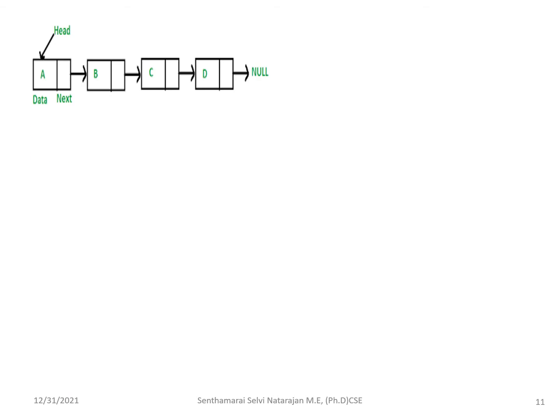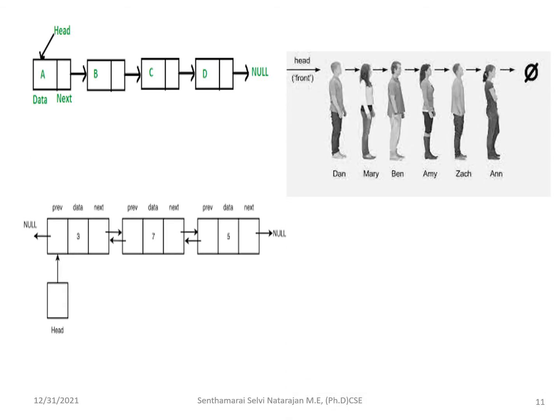Moving to the singly linked list and then the doubly linked list. In a singly linked list, as I have said, we have only one pointer which points to the next element. So here there is no backward hierarchy, only the forward hierarchy is followed. This is one example of a singly linked list. Going to the doubly linked list, we have two pointers, one pointing to the previous node and the other pointing to the next node. So each node has a pointer to the previous node as well as to the next node.